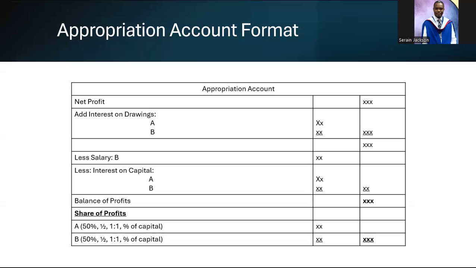So you calculate the partners' share of profits, and when you calculate the share of profits, you are supposed to end up with this figure here, because you're sharing up this figure. So you're going to share it, and then this figure would be a total of these two figures, which would be the same as this figure. But that's basically the appropriation account. Very simple, very easy. We're going to practice, don't worry.